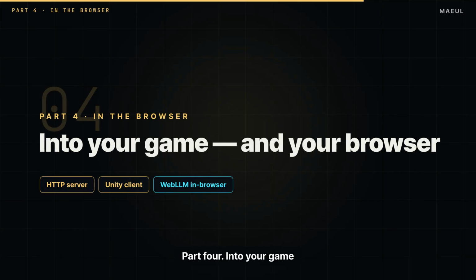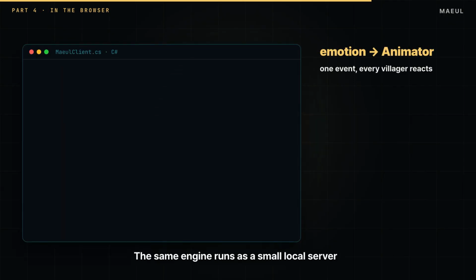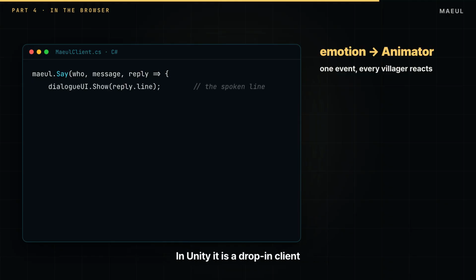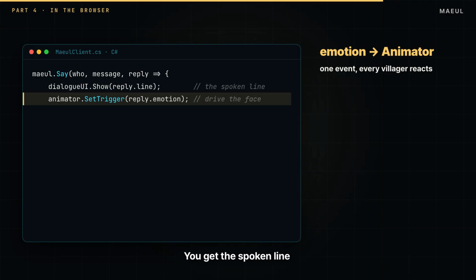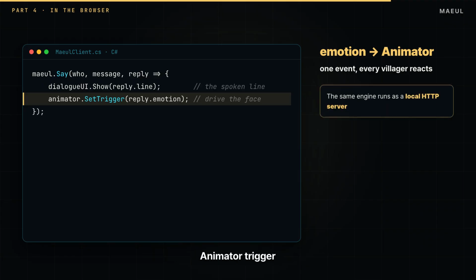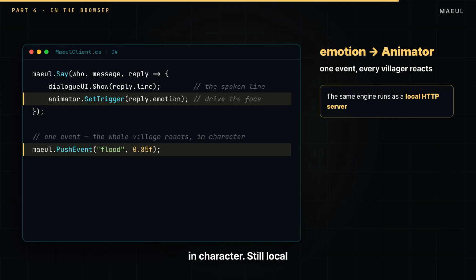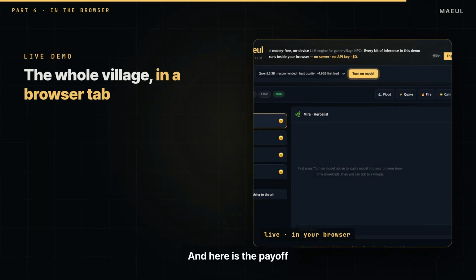Part 4. Into your game and into the browser. The same engine runs as a small local server, so any game engine can talk to it. In Unity, it is a drop-in client. You get the spoken line, and then motion maps straight onto an Animator trigger. Push one world event, and every villager reacts in character. Still local, still free. And here is the payoff.